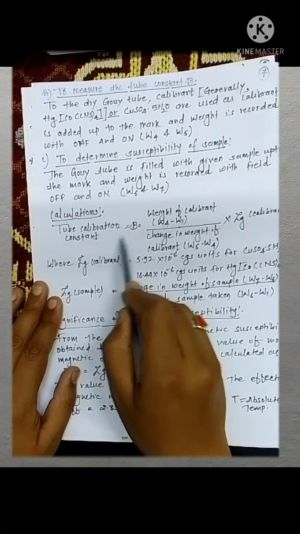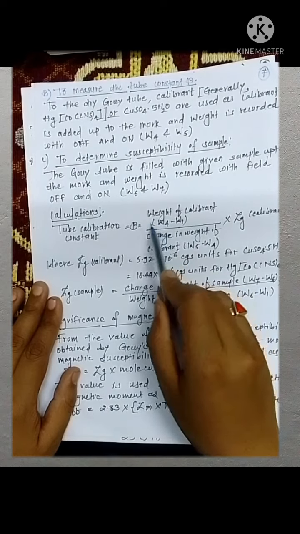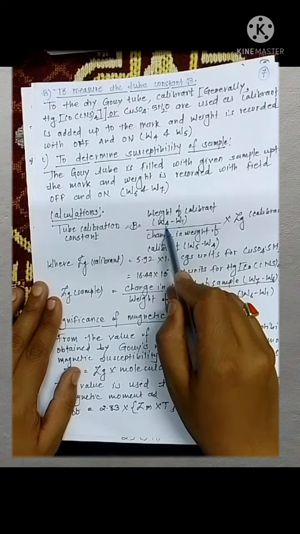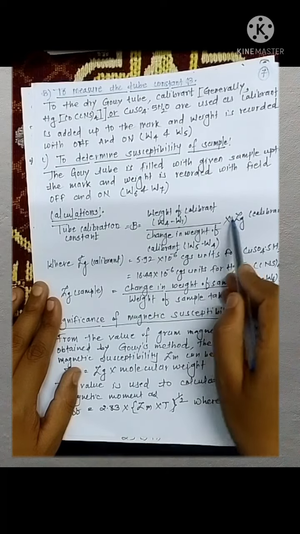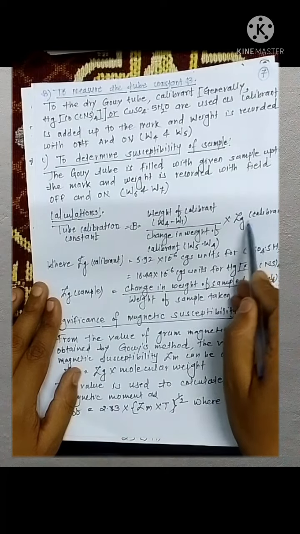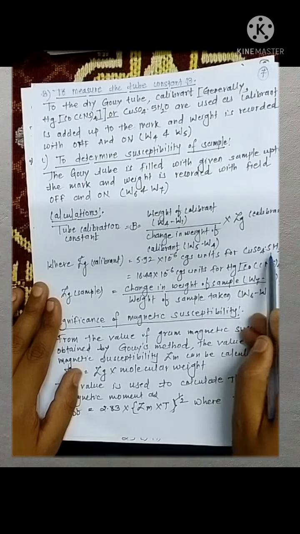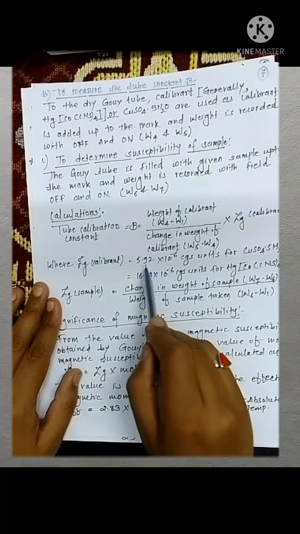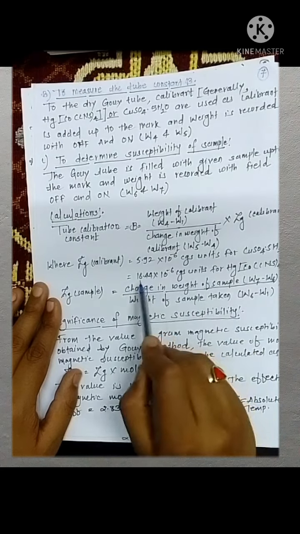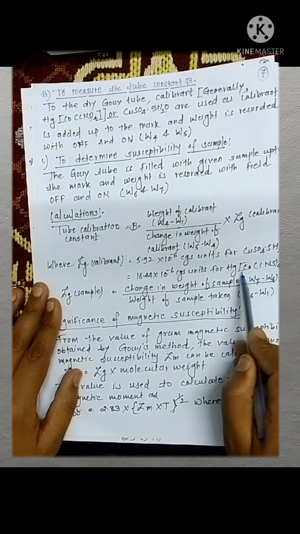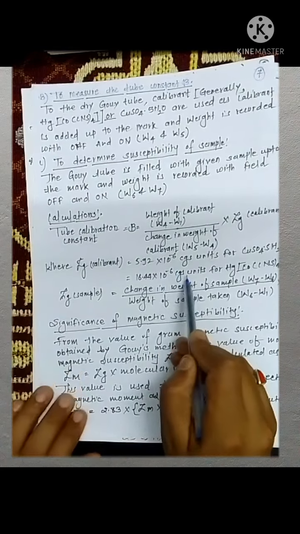The tube constant B is calculated by the formula: weight of the calibrant, which comes to W4 minus W1, divided by the change in the weight of the calibrant, that is W5 minus W4, multiplied by chi g of the calibrant. Chi g is a constant value for copper sulfate pentahydrate. It is 5.92 multiplied by 10 raised to the power minus 6 CGS unit, while for Hg[Co(CNS)4] this complex, the value is 16.44 multiplied by 10 raised to the power minus 6 CGS unit.